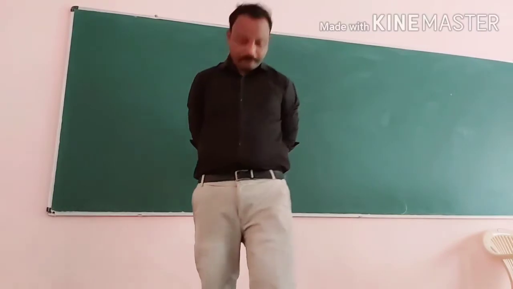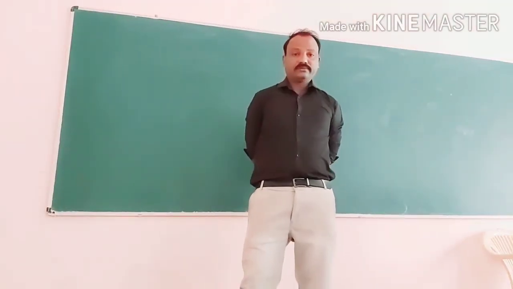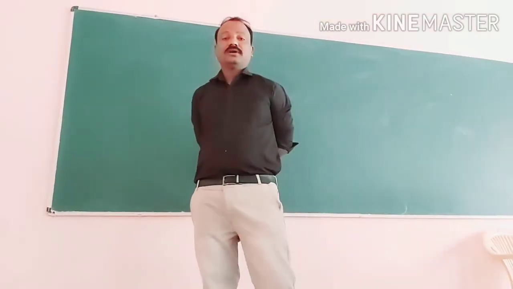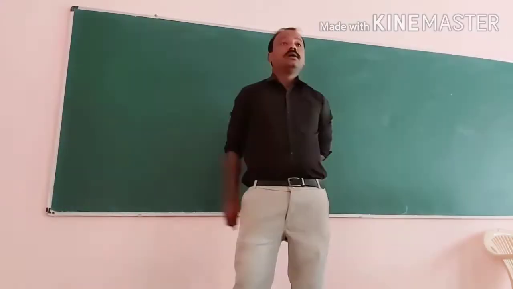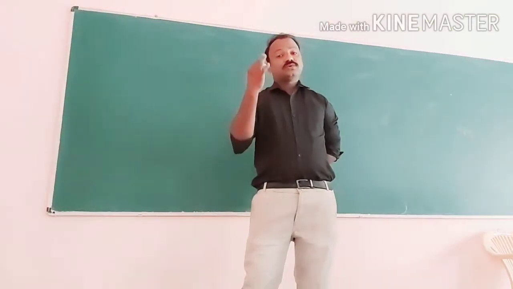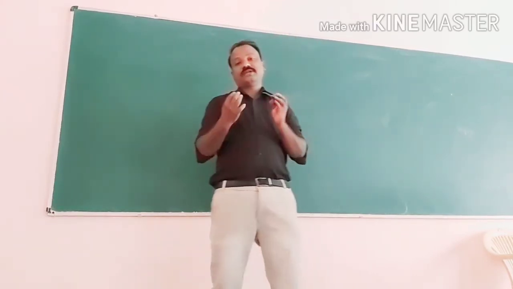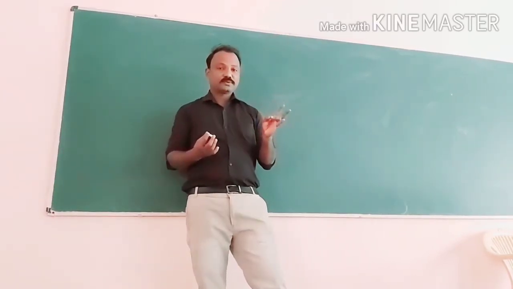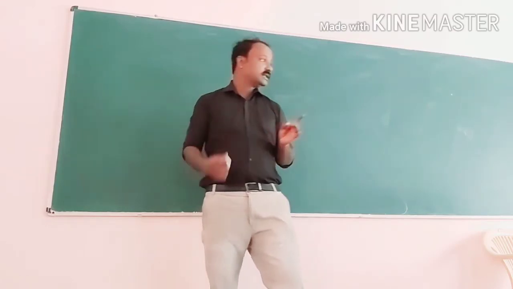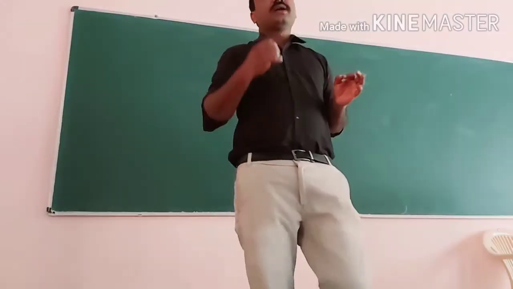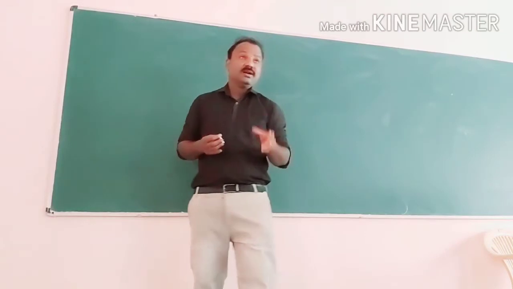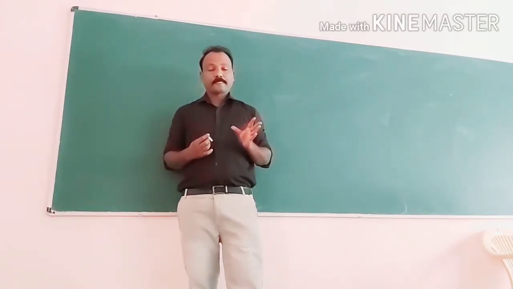So basically, for calculating taxable income of an individual, we have to consider his sources of income. Previously I have told you 5 sources of income are there: income from salary, income from house property, income from business and profession, income from capital gains, and income from other sources. These are the 5 sources of income.